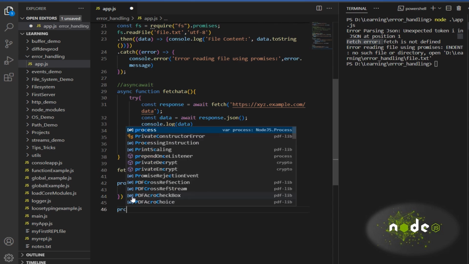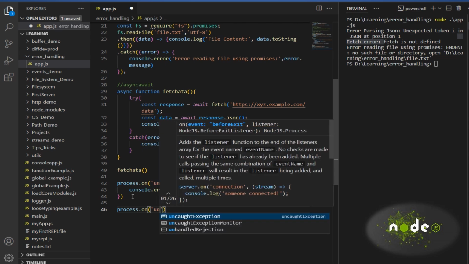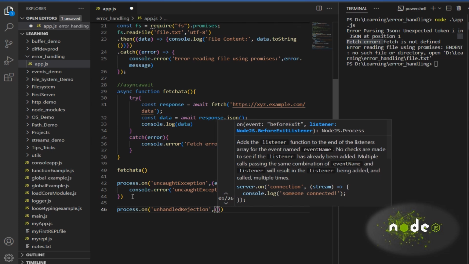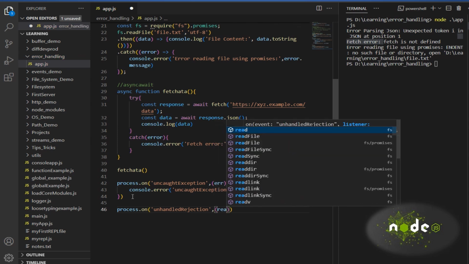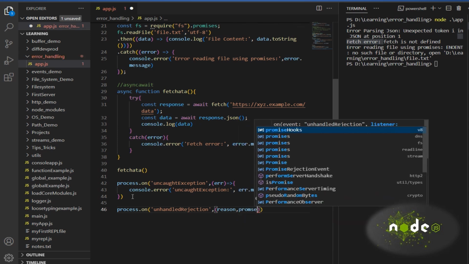Now there is another one, process dot on unhandled rejection. This is the same as unhandled exceptions, where here we will have the reason for why it got rejected and the promise. Everything will be there to handle it. Let me show how to use it. So reason, comma, promise.